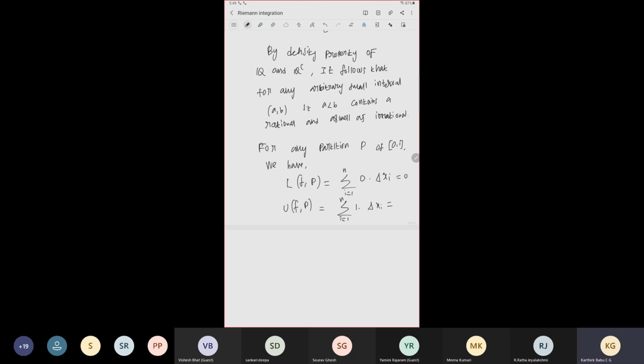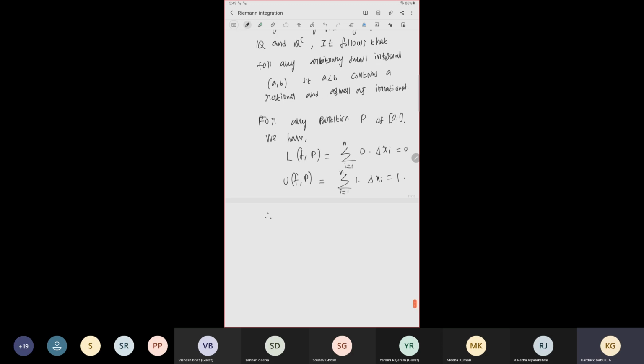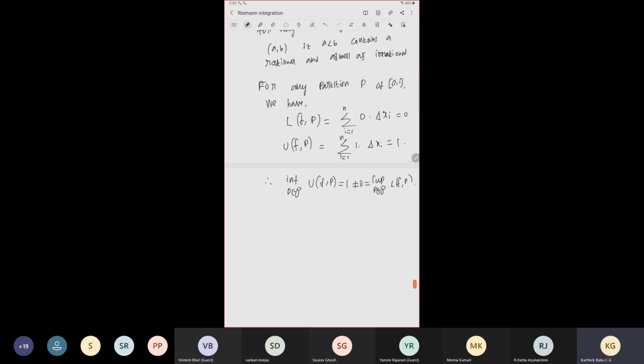If we sum, we get the length of the interval, which is 1. So this is true for any partition, and so for the infimum and supremum as well: the lower integral is 0 and the upper integral is 1. So that's why this is not Riemann integrable.